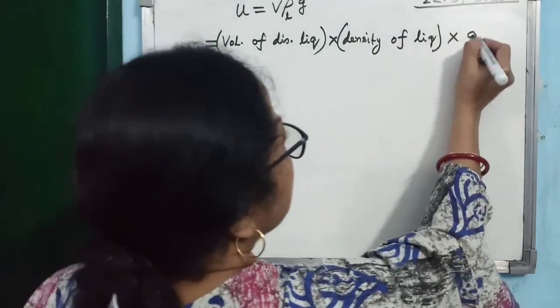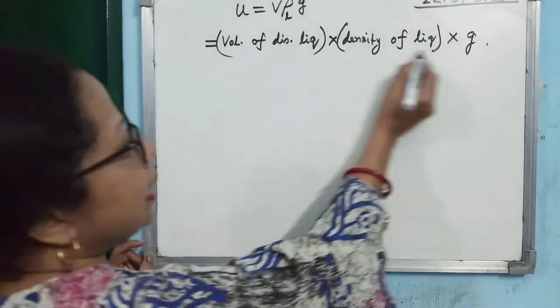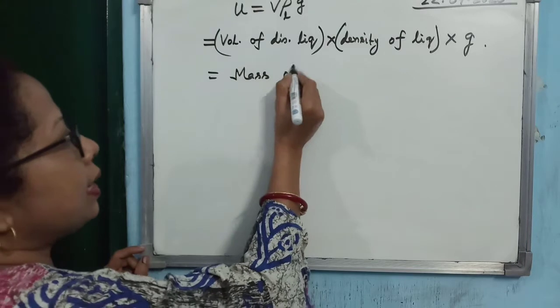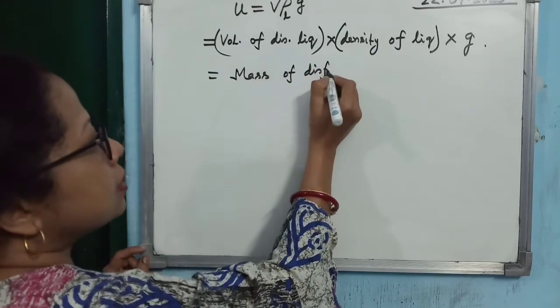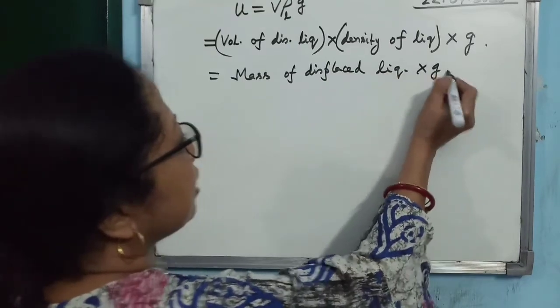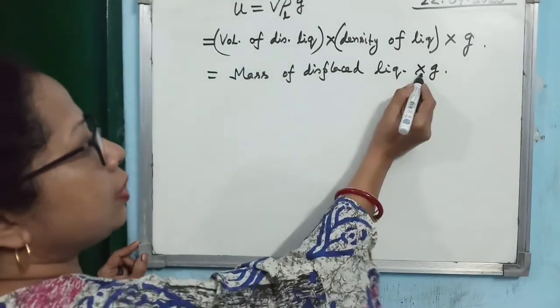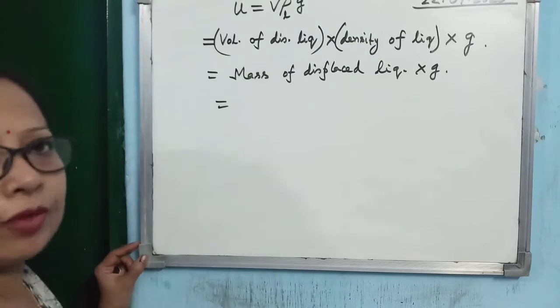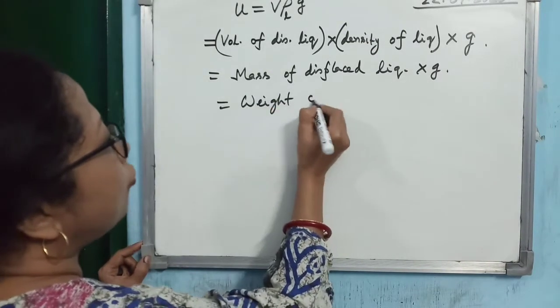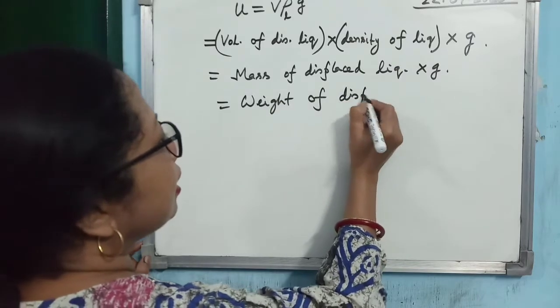Into G. So you see, volume and density, if you multiply, you will get mass. So what are you getting? Mass of displaced liquid into G. Now mass into G is nothing but weight. So what are you getting? Weight of displaced liquid.